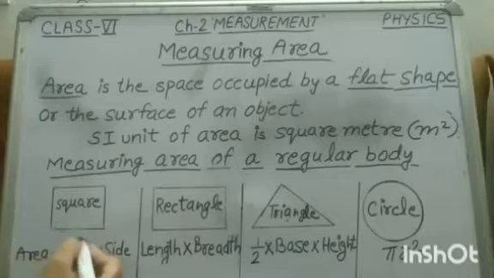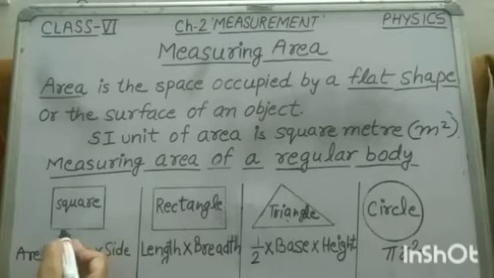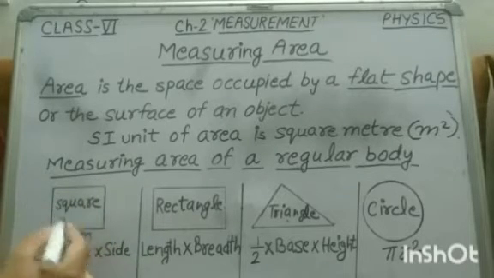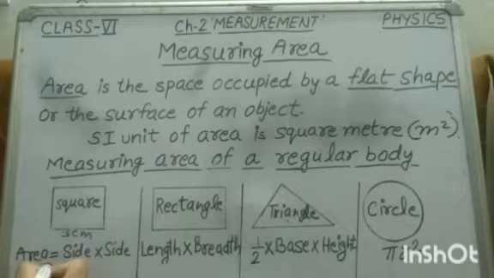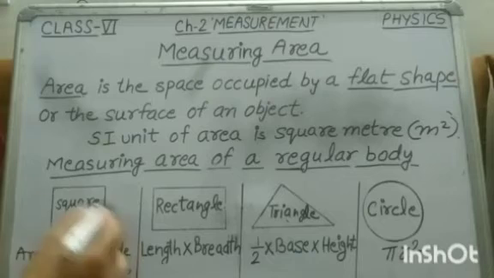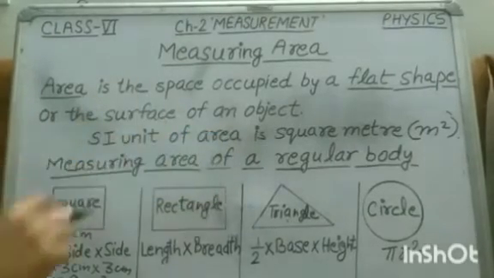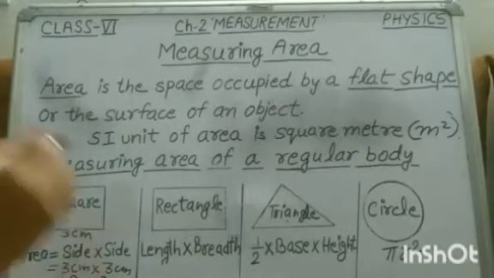For example, if the side of a square is 3 centimeter and we have to find out the area of this square, we will apply the formula area is equal to side into side, and it will become 3 centimeter into 3 centimeter, because all the sides of a square are equal. So 3 3s are 9, and centimeter into centimeter is square centimeter, that is the SI unit of area. Okay, that is square centimeter.